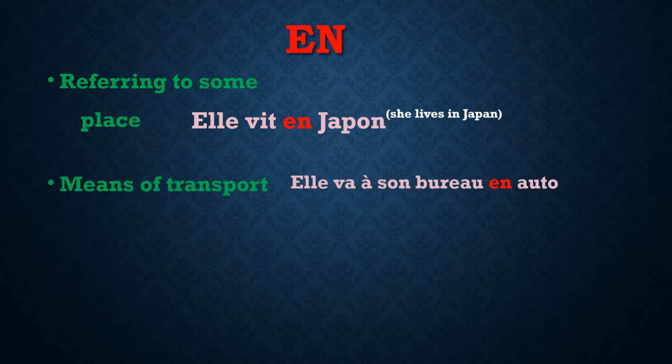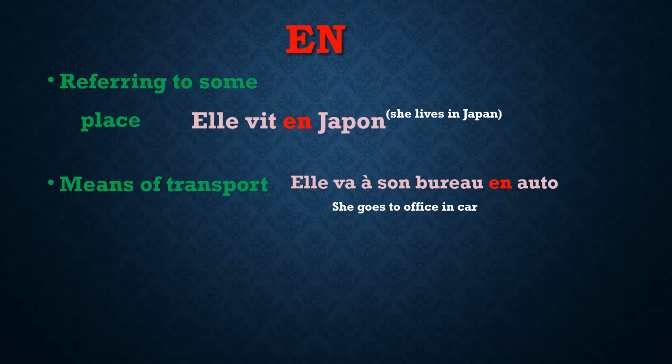Next scenario is means of transport. She goes to office in a car. Elle va à son bureau en auto. I travel by train or plane. Je voyage en train, or je voyage en avion. Whenever we are talking about a means of transport, that I travel by this transport or I travel in this transport, we will use en.